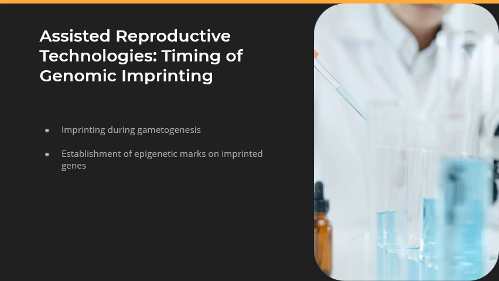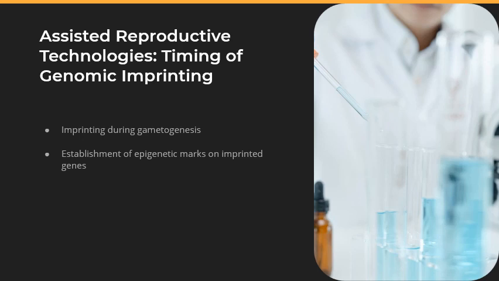So let's talk about the timing of genomic imprinting. Imprinting occurs during gametogenesis, specifically during the development of sperm and egg cells. This process establishes the epigenetic marks on imprinted genes. These imprints are maintained and passed on to the next generation when the sperm and egg fuse during fertilization. Imprinted genes maintain their parent-specific expression patterns throughout an individual's life.